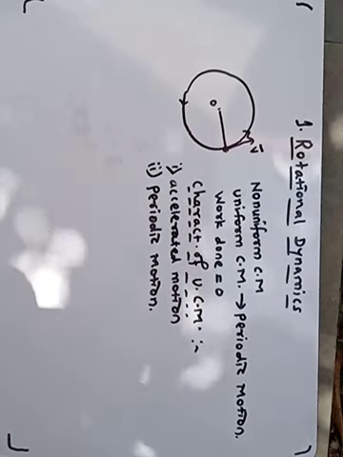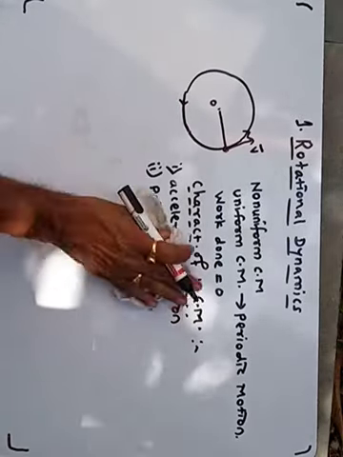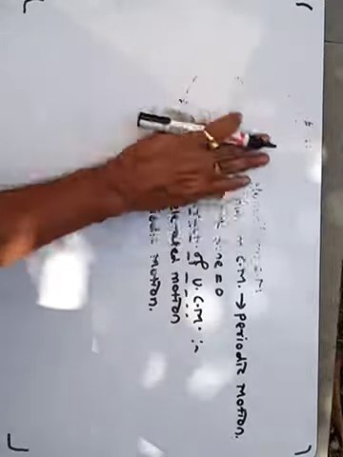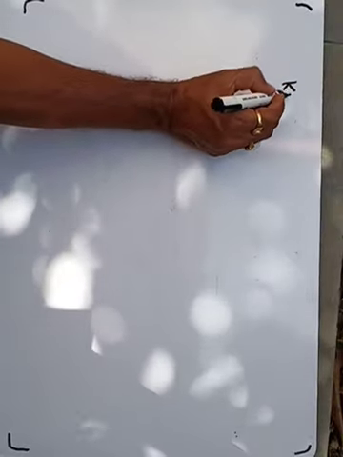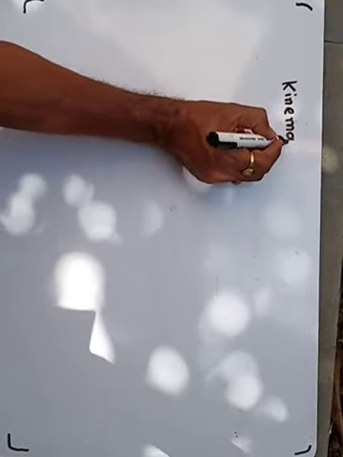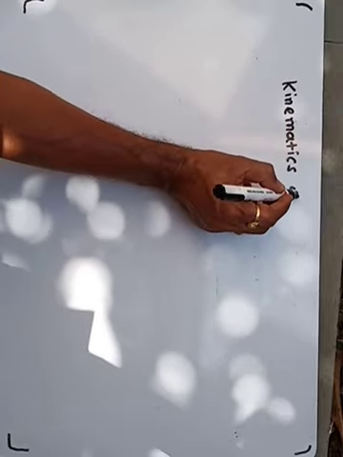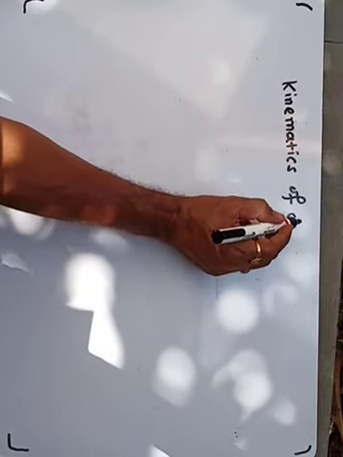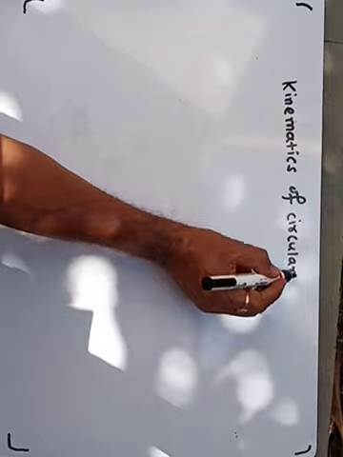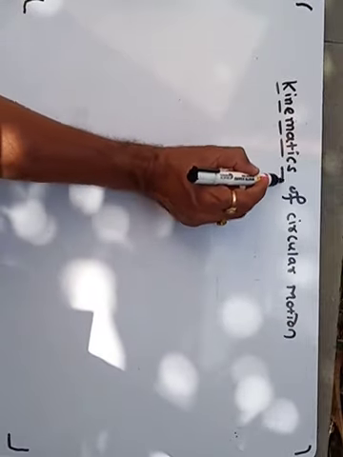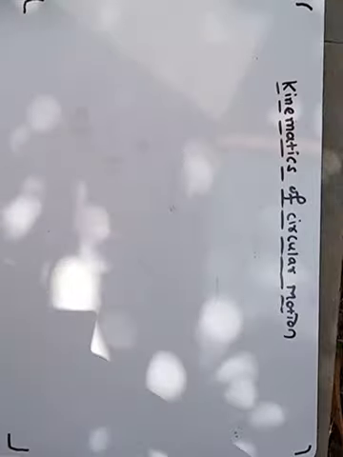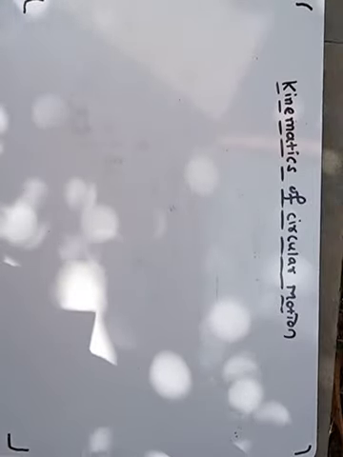Now we will see the kinematics of circular motion. Suppose we consider the angular displacement.